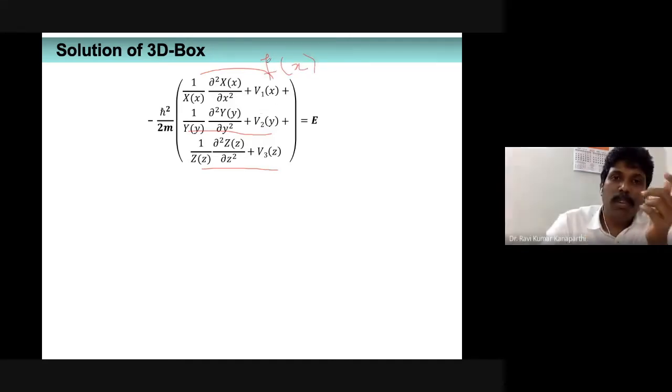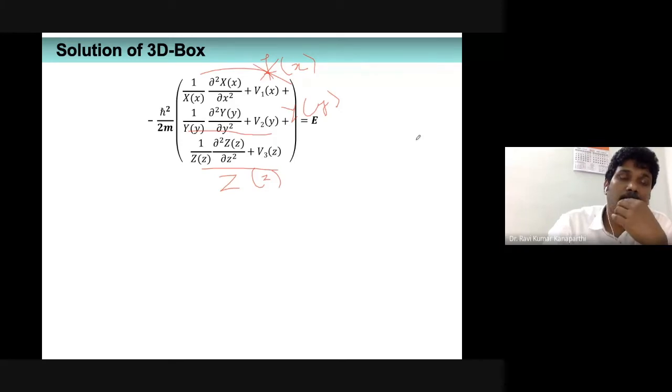Or maybe you can take it as X of x, and these are basically Y of y, and these are basically capital Z of z. The summation of three functions is going to be a constant. Understand? The summation of three functions is going to be a constant.